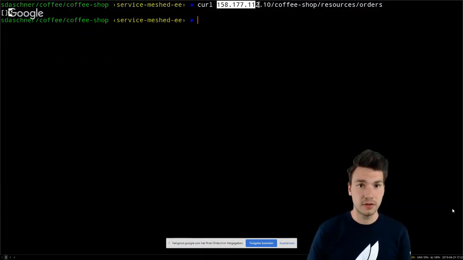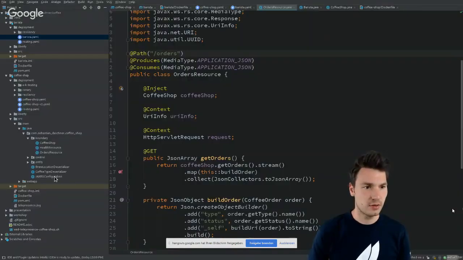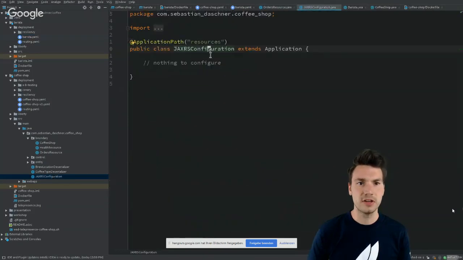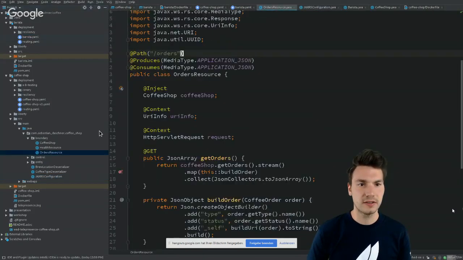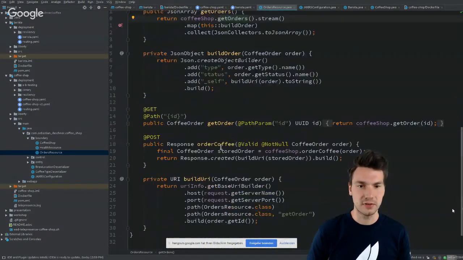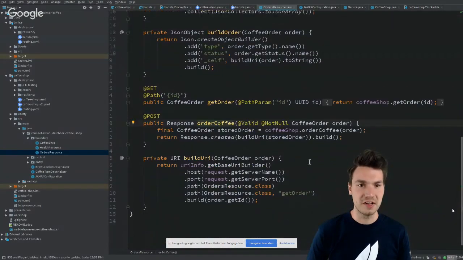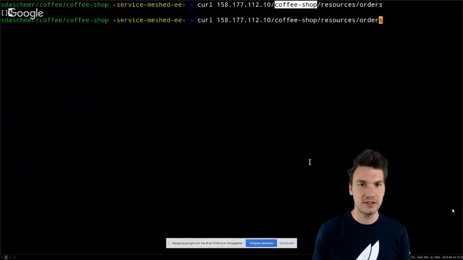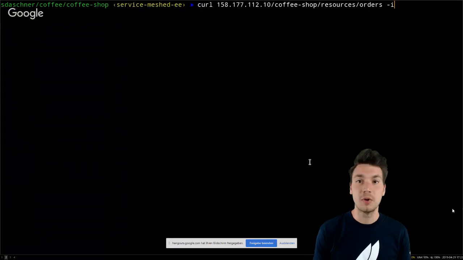Here, that is the coffee shop application I accessed. Well, the IP of the cluster, coffee shop, that is the context path of my application. Then resources is the name of my JAX-RS application here. And then we end up at the orders resource. All right, and we get the orders in the system. That's in memory by default, for example cases. So there's nothing here. There's no coffee yet, but let's change this.